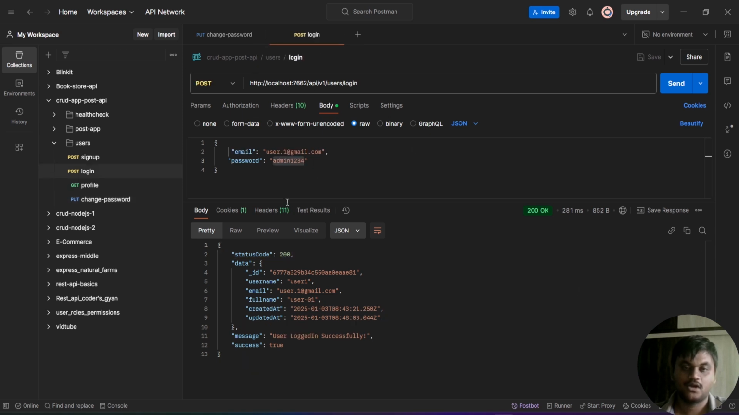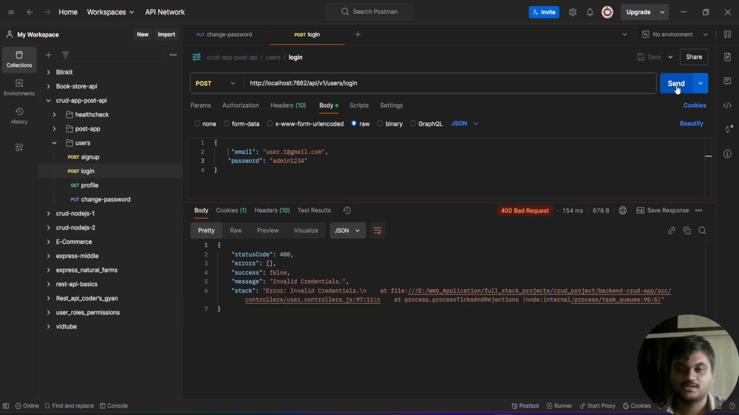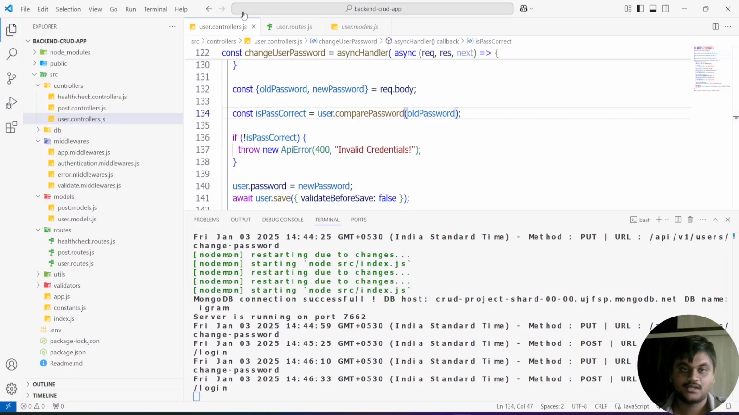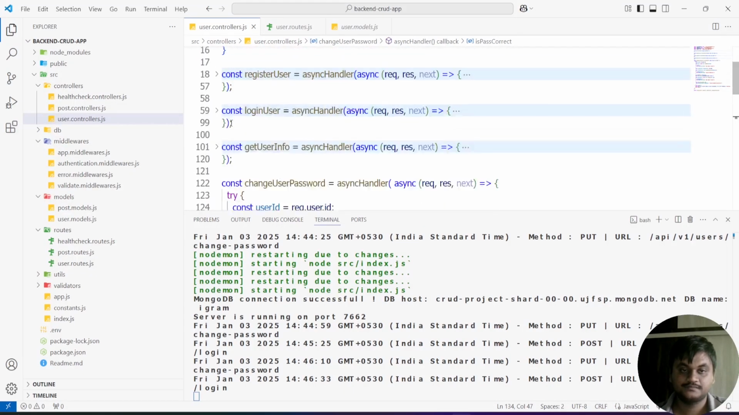Suppose you go to the login API and click on the send button using the previous password. See, I'm getting invalid credentials because the password is incorrect. If you see here where this message is coming from in the stack, this message is coming from user.controller, line 97.